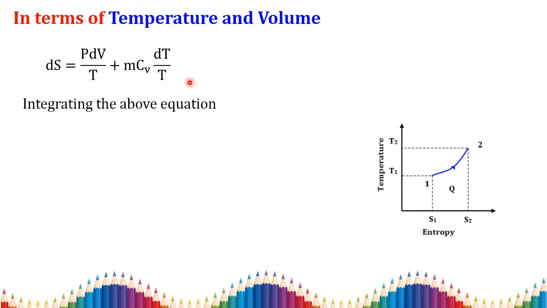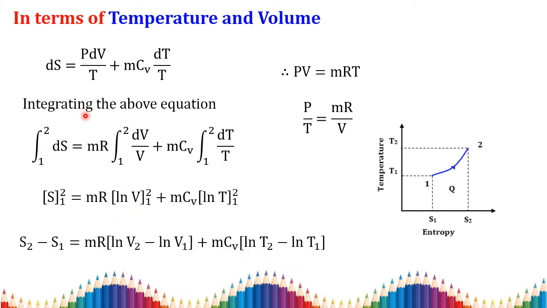So again I am writing the same equation, but dQ by T is written as dS. Before integrating this equation, I need to substitute the values by using the ideal gas equation. That is, the ideal gas equation is PV is equal to mRT. For that I am replacing this P by T from this equation. I am bringing T from the left hand side and V to the right hand side denominator. Then what you get, P by T is equal to mR by V. Just replace this P by T, which is equal to mR by V, in this equation.